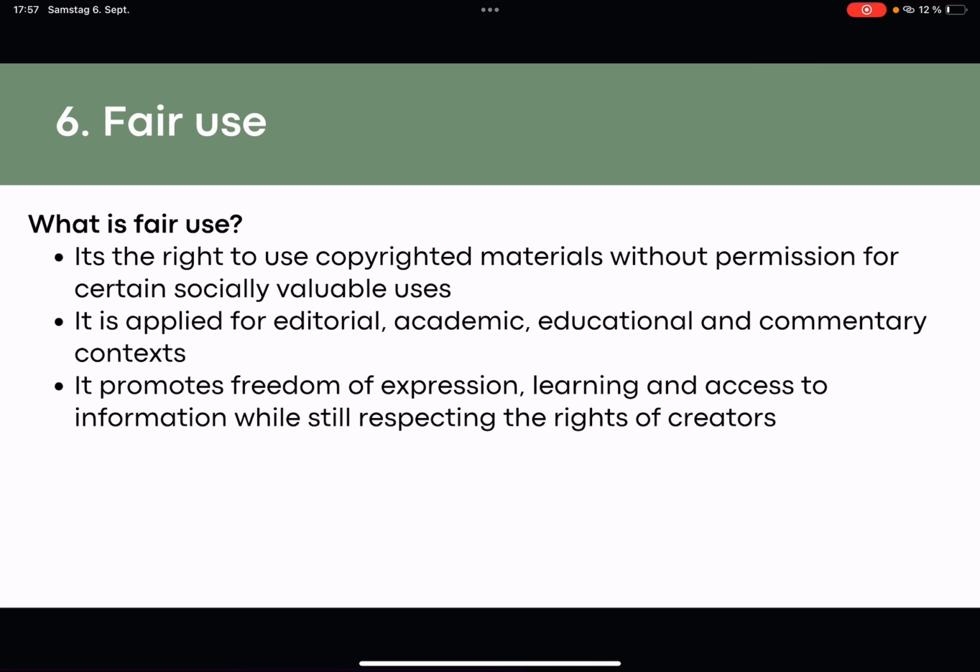Fair use. What is fair use? It's the right to use copyright materials without permission for certain socially valuable uses. It is applied for editorial, academic, educational, and commentary contexts. It promotes freedom of expression, learning, and access to information while still respecting the rights of the creators.